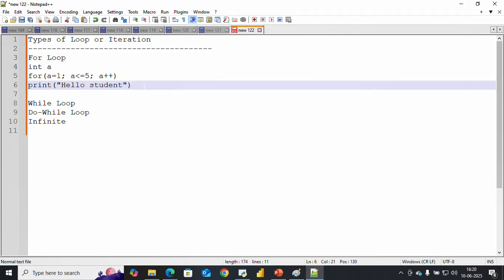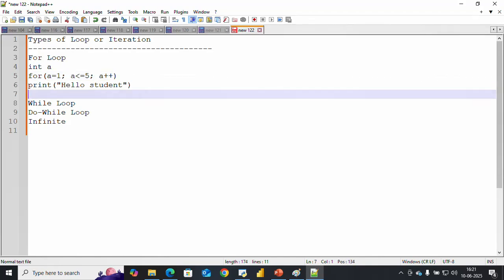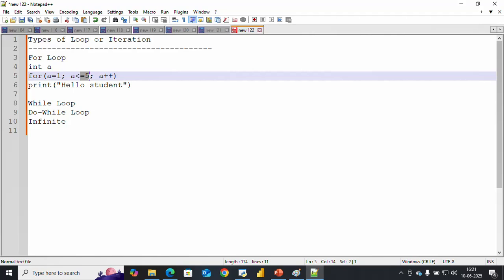I am writing the syntax like this because I want you to understand how the increment goes on in the loop and how the loop iterates over the condition. See, a equals 1 is the initialization, a less than equals 5 is the condition, then increment or decrement. You can even write plus 1 or plus 2, both are correct. Less than equals means it considers the exact value. Suppose I give a less than 5, then it will run only 4 times. So less than equals or greater than equals consider the exact value.